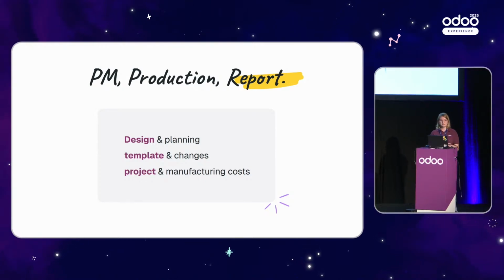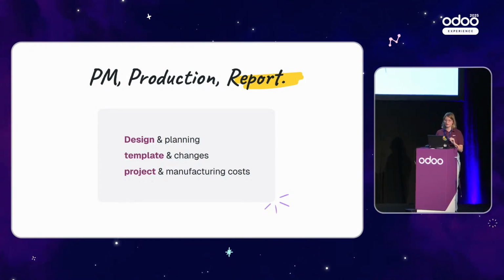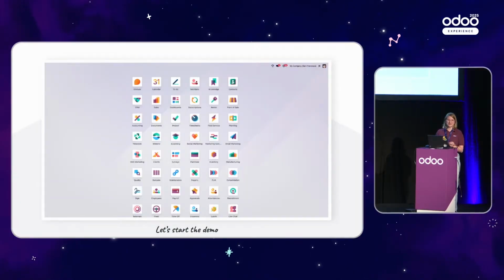As a second part, she wanted to make sure that she had a good overview of the different production templates and be able to manage any last-minute changes if needed. Lastly, she wanted to have a complete overview of the different revenues and costs of the project, but also the manufacturing. Okay, now that we have all the different information, let's show how it's going to be done in the Odoo database.